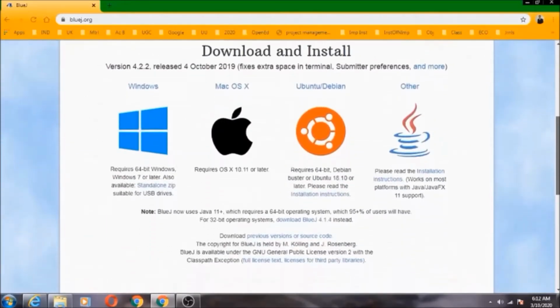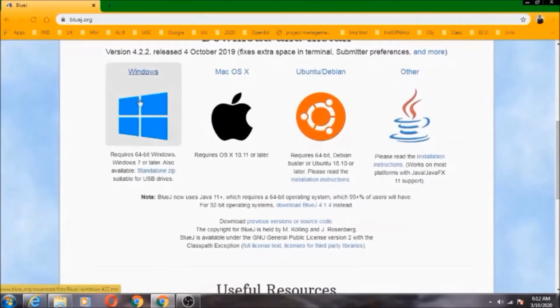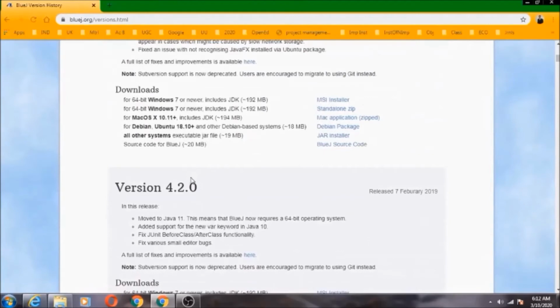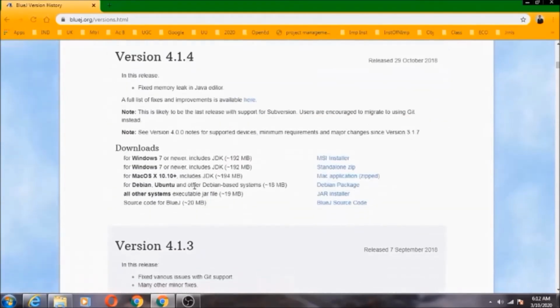As we scroll down, we see different releases of the software for different operating systems. As we have a 32-bit Windows operating system, we will install version 4.14. We will click and download the installer files of BlueJ.